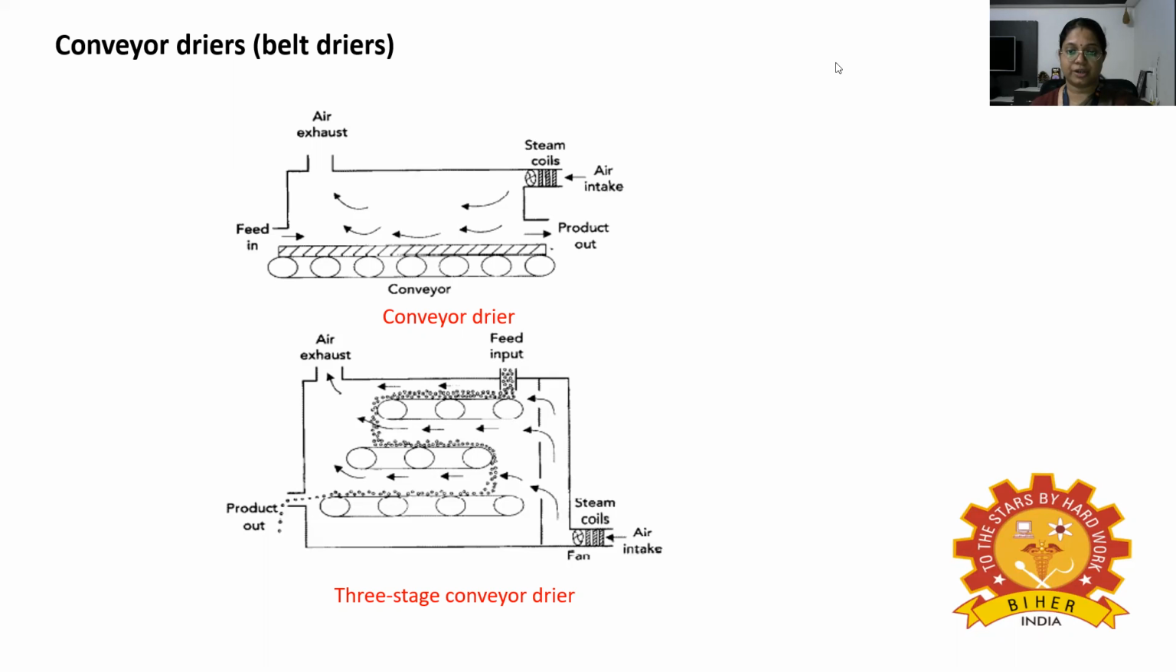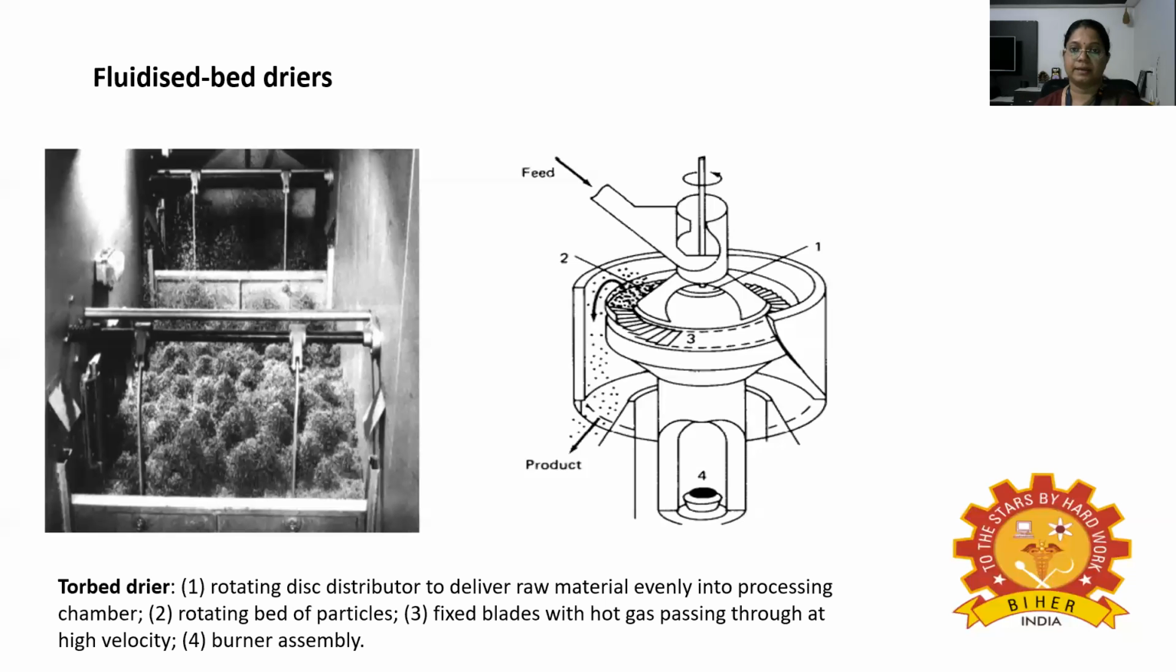These dryers have high drying rates, high energy efficiencies, good control, and minimal heat damage to the product. They operate in 2 stages, first to 50 to 60% moisture, and then to 15 to 20% moisture before finishing in bin dryers. Next is about fluidized bed dryers.